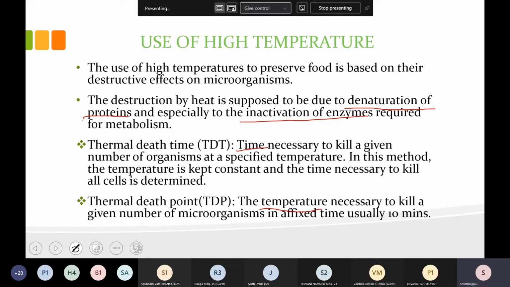So this is how you see that high temperature can be used for food preservation, because it will denature the protein and inactivate the enzyme, so the microbial growth will be diminished or inhibited and the preservation will be there.